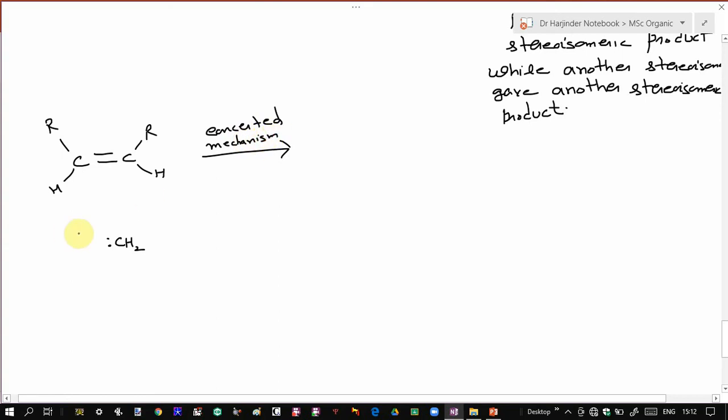So what will happen? This singlet carbene, since both electrons are present in the same orbital, attacks this electron-rich double bond simultaneously. That means the addition is a concerted addition. These pi electrons, which are rich in electrons, will attack this carbene, which is an electrophile, and this pair of electrons in turn will attack the other carbon. So that will result in the formation of a concerted transition state.